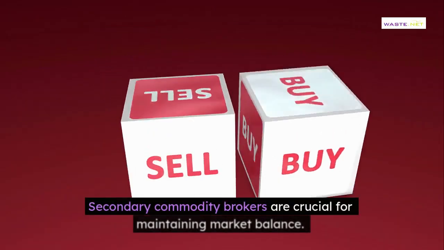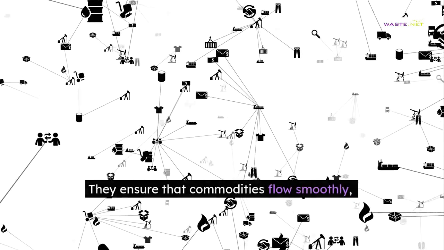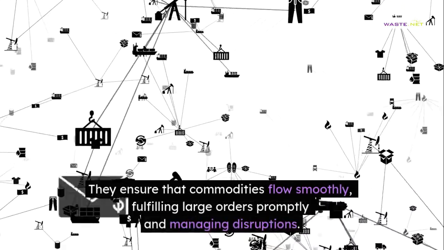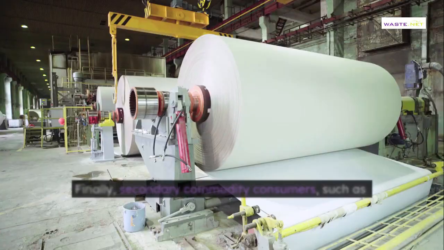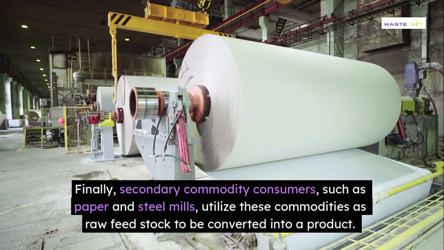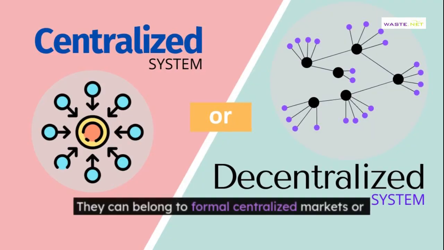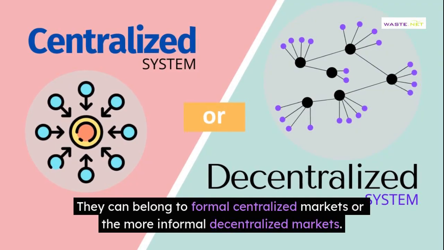Secondary commodity brokers are crucial for maintaining market balance. They ensure that commodities flow smoothly, fulfilling large orders promptly and managing disruptions. Finally, secondary commodity consumers, such as paper and steel mills, utilize these commodities as raw feedstock to be converted into a product. They can belong to formal centralized markets or the more informal decentralized markets.